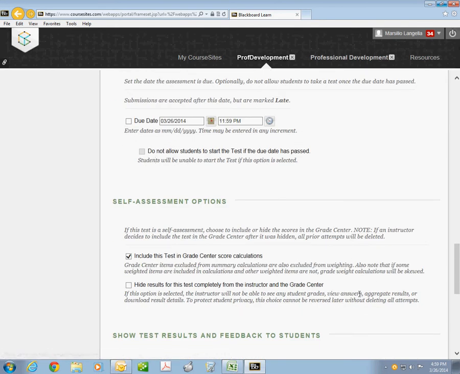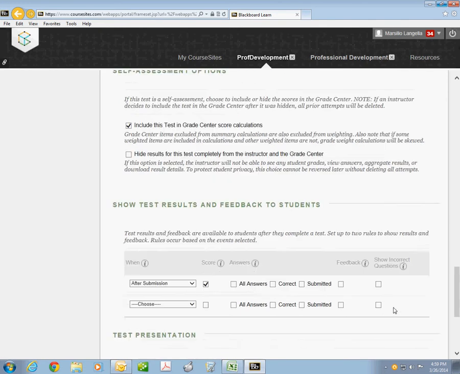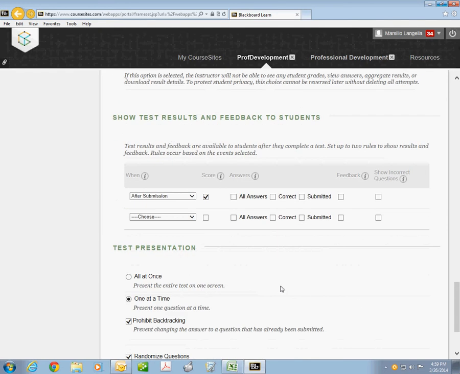You can actually control that. I'm going to include this. This is very important that this is checked: include this test in the Grade Center score calculations. And you can actually give them feedback on the questions after they submit it. You can have them see all the answers, or just see the score.